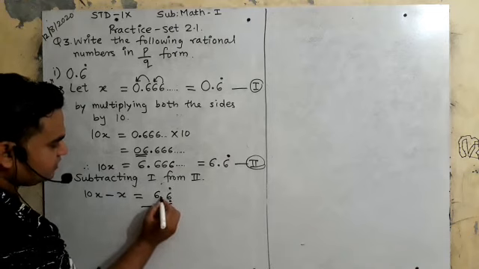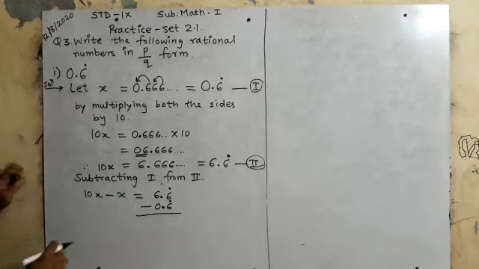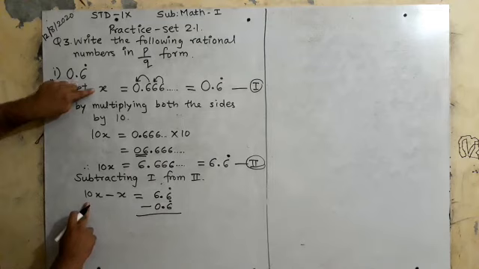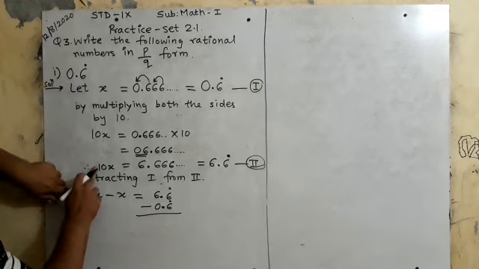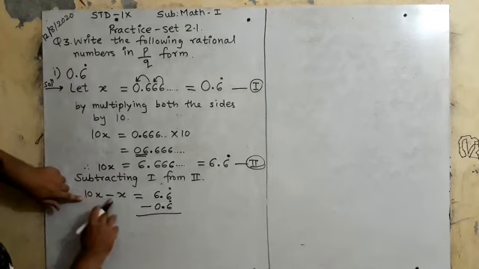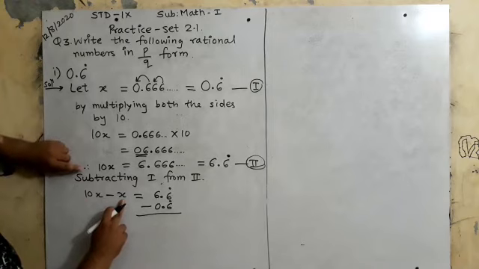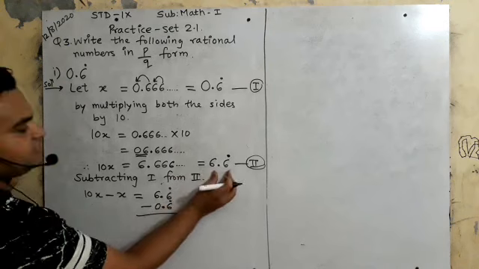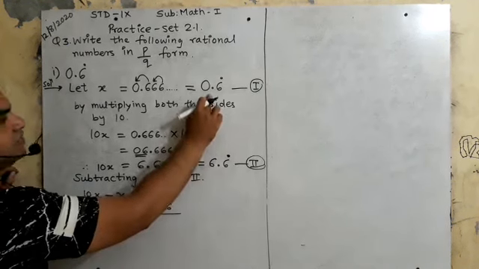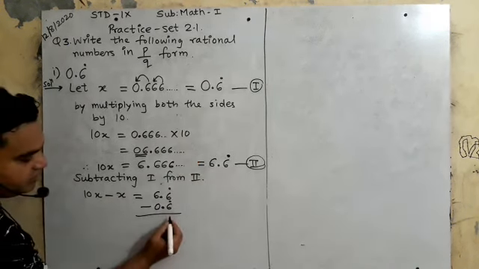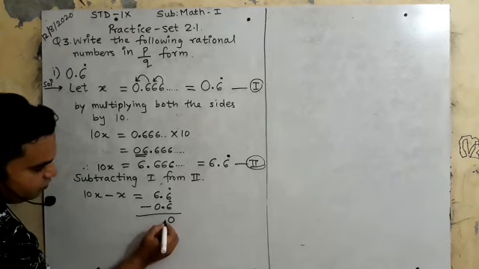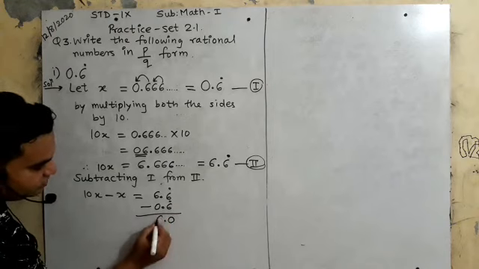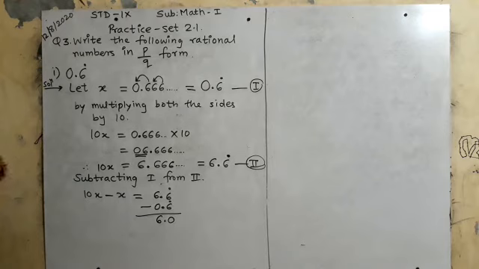See here what I am writing. This is first, this is second. So you have to subtract first from second. This 10x minus x: 10x minus x is equal to 6.6 recurring minus 0.6 recurring. So this answer will be 6.6 minus 0.6. Is it clear?